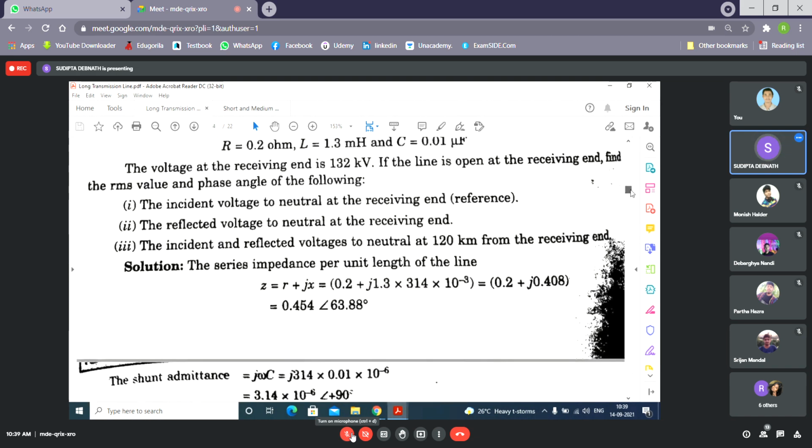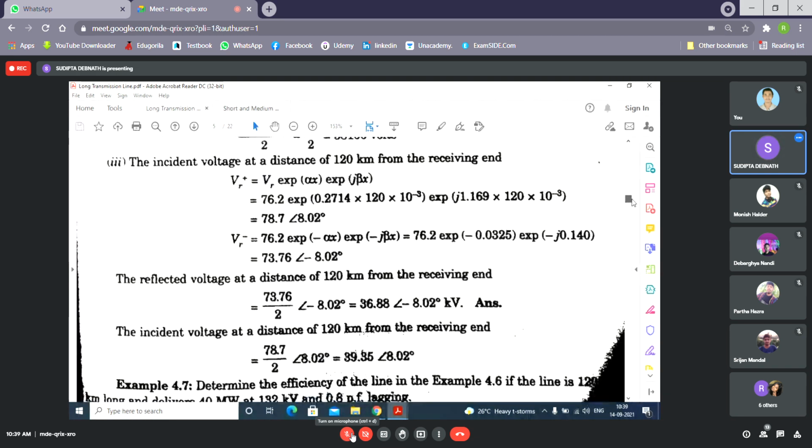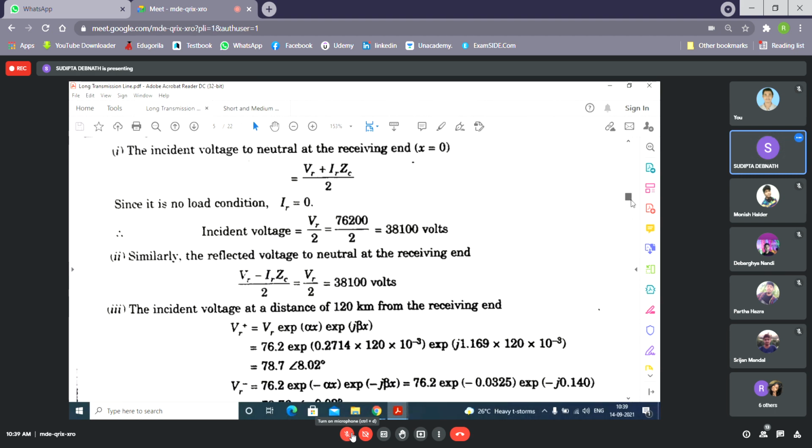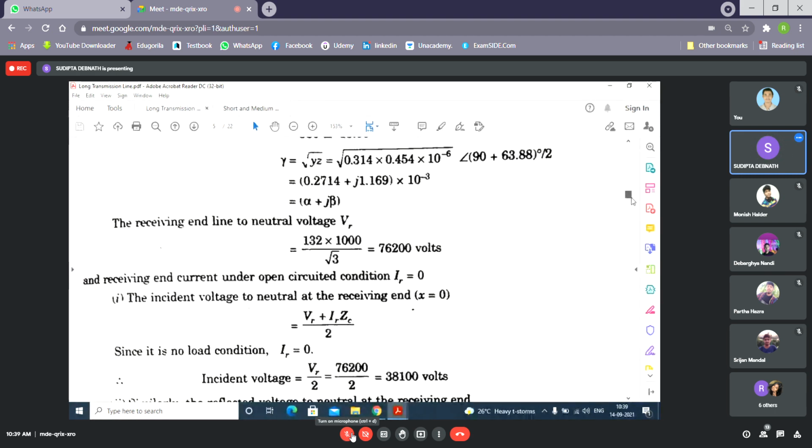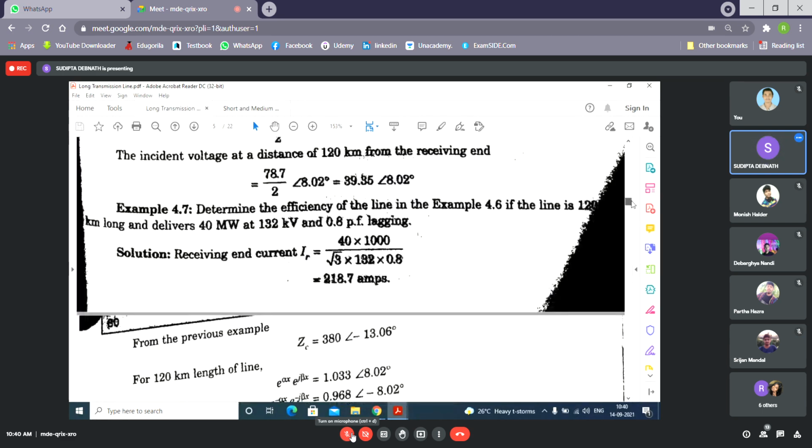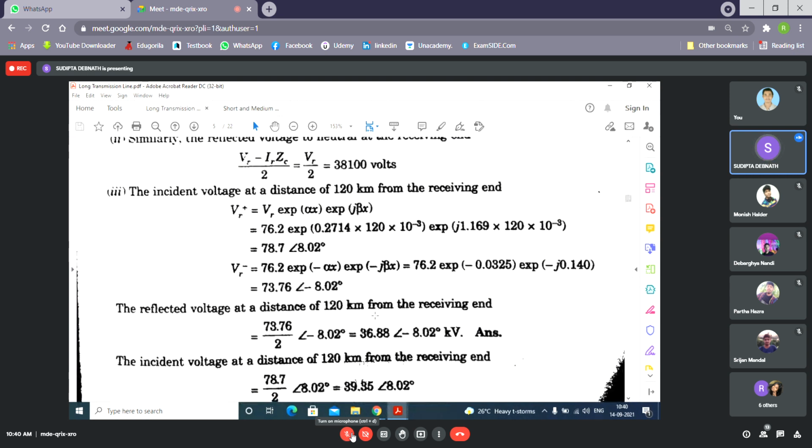So here it is found, this one and this one. Because gamma, I think you have got. What is the value for gamma? Yes, this is the value for gamma, so you will get this one. At 120 kilometer, this value and this value: one is minus 8.02 degree, one is 8.02 degree, because it is obvious. One is having minus gamma x, another is having plus gamma x. So you solve this problem on your own, otherwise it will be difficult for you to understand.